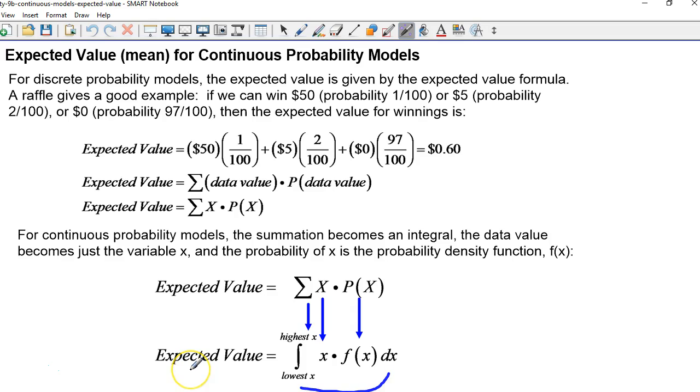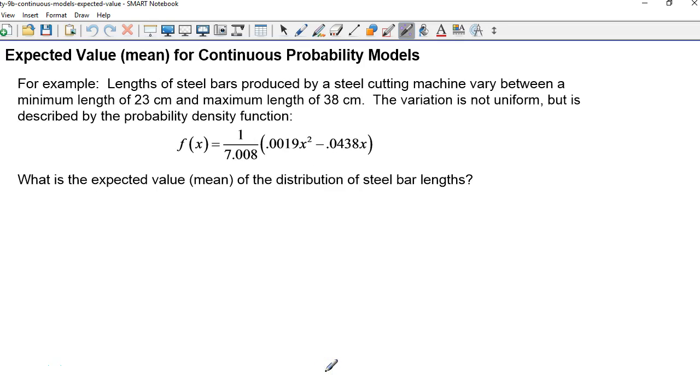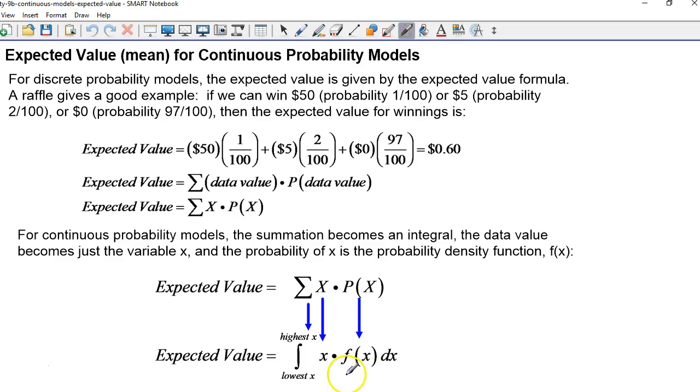So the formula to find the expected value is just the integral over the entire range of possible values of the probability density function times x. And the way I remember it is that we have to multiply the probability density function by an extra x. So the expected value requires an extra x. But it's just the continuous analog of the discrete expected value formula.